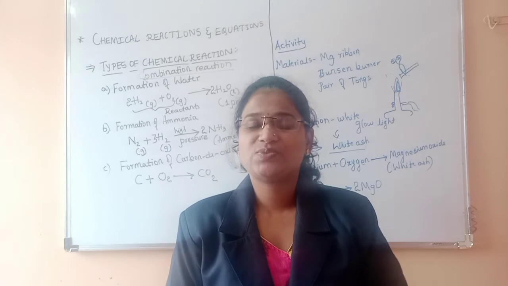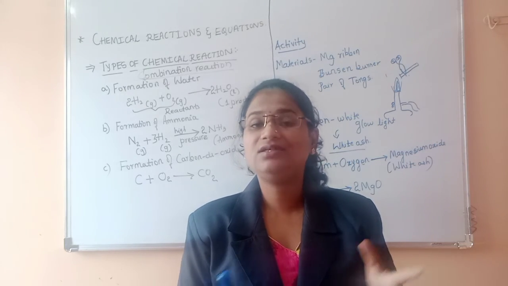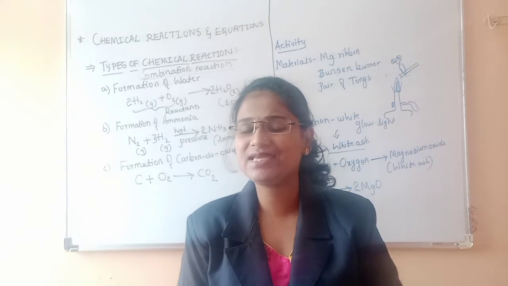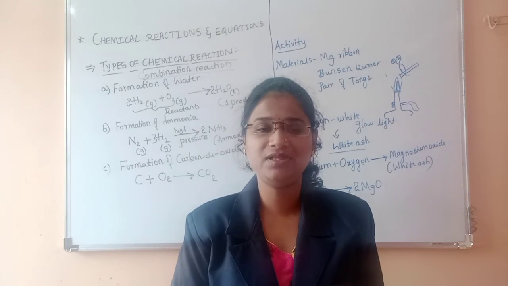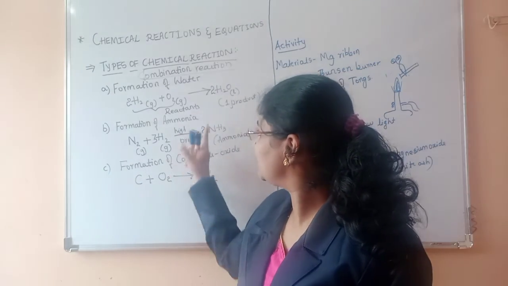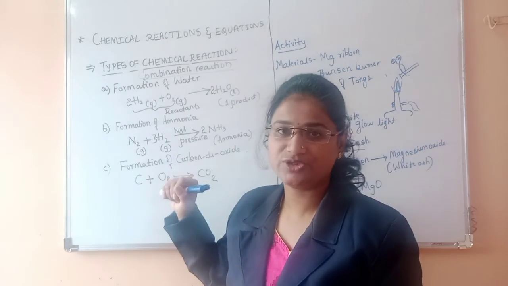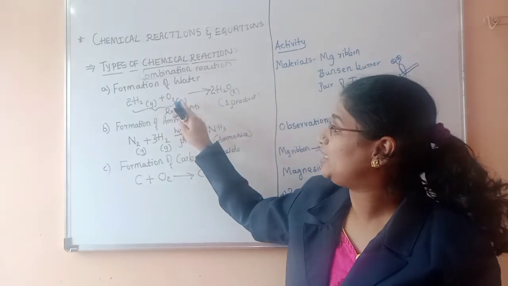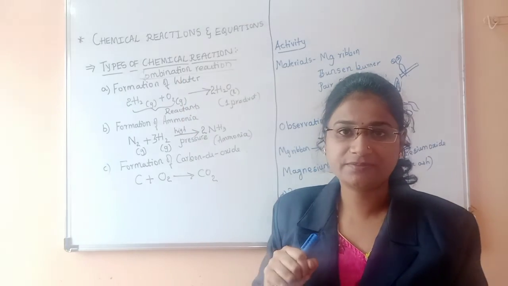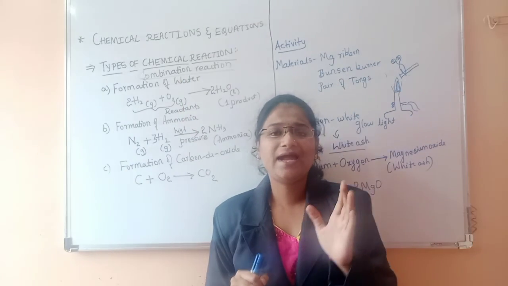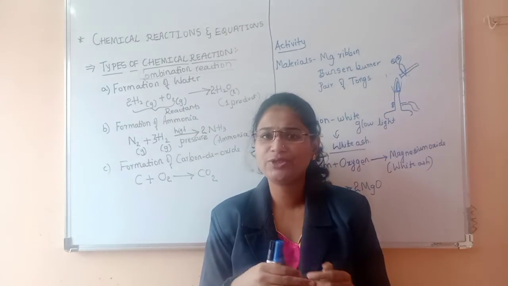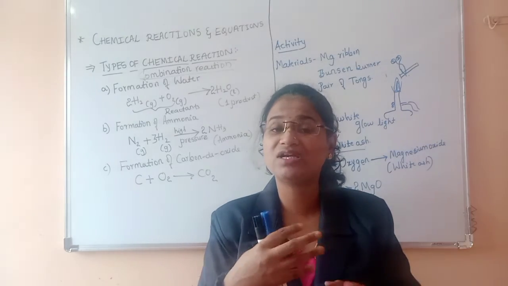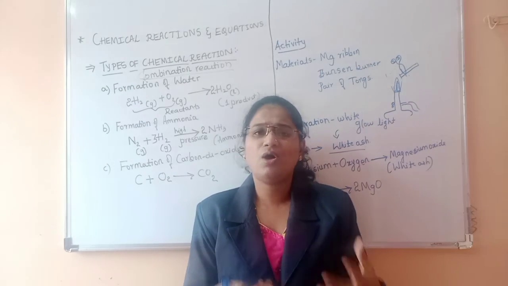In the next class, we are going to learn about other types of reactions which we see in our daily life. For example, we know that water is made up of hydrogen and oxygen. So how can we get hydrogen and oxygen from water? That we are going to learn. And you might observe certain things when you wear silver ornaments like a chain or an anklet.